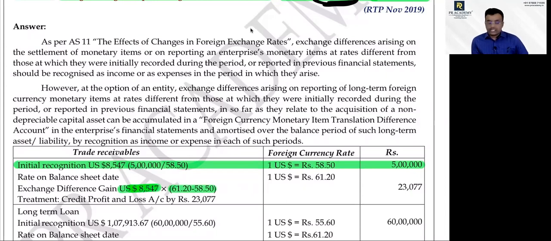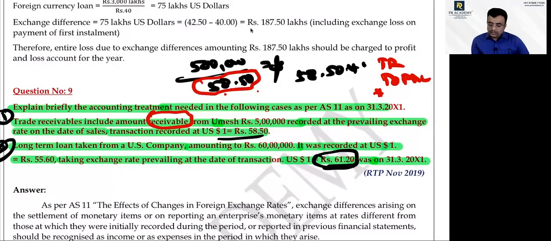That profit in the respective dollar will be your profit. Yes or no? Yes, sir. This has to be credited. Next, long term loan from US company amounting to 6 lakhs.